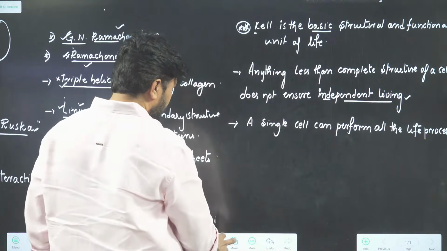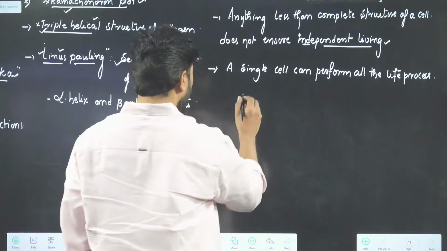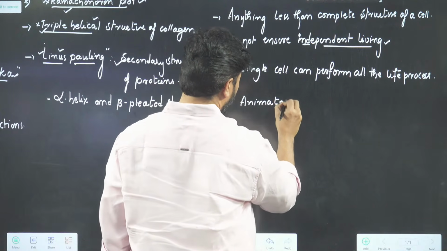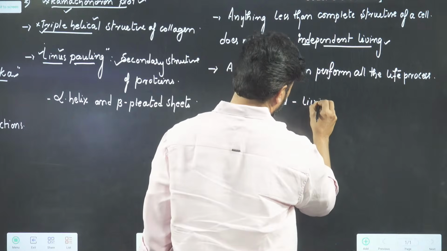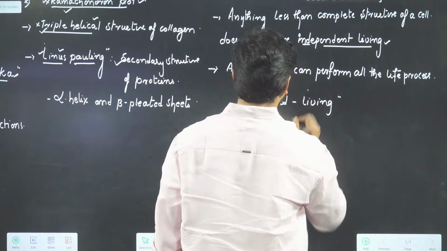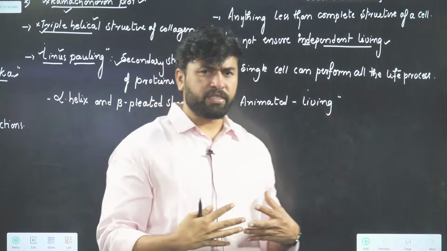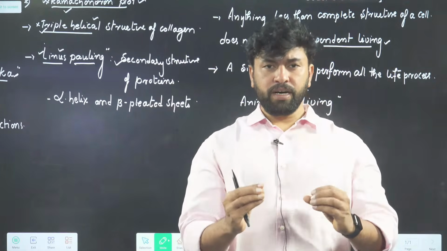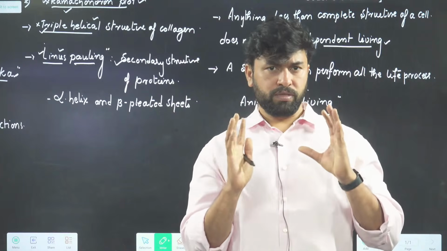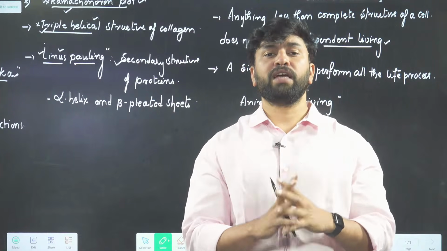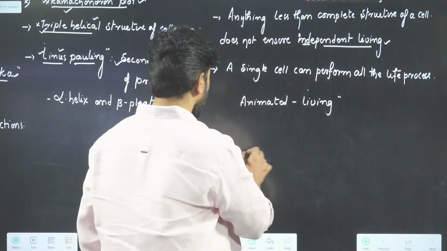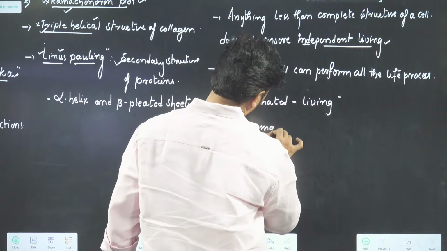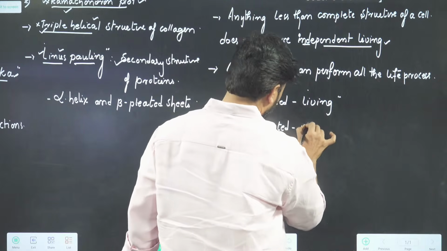Then here one thing: animated means living organisms are also called animated bodies. Animated means something that can show movement by itself. Only living organisms can show movement. That's why living organisms are called animated bodies. Next one, inanimate means non-living.